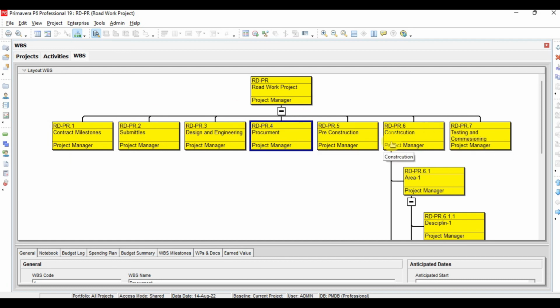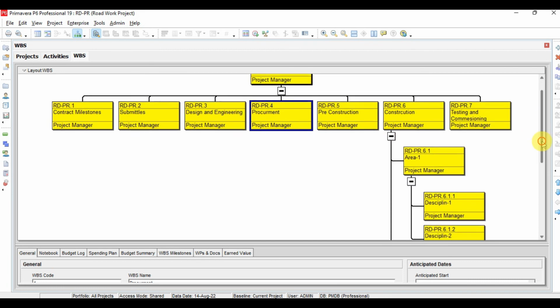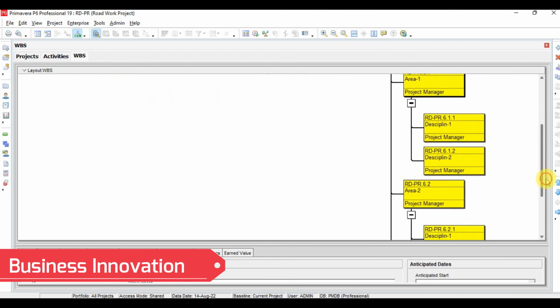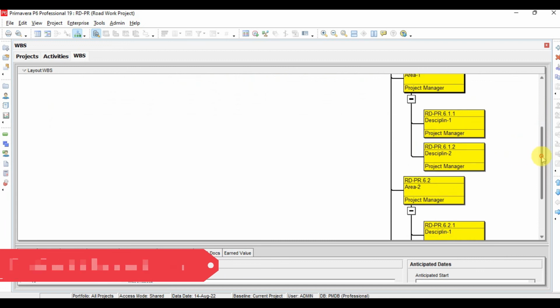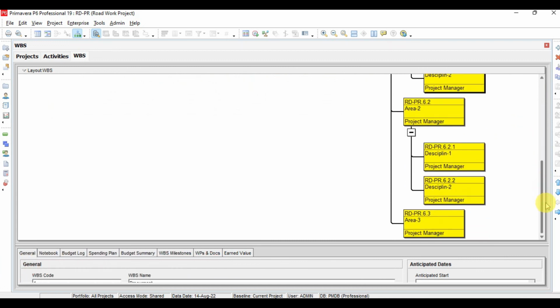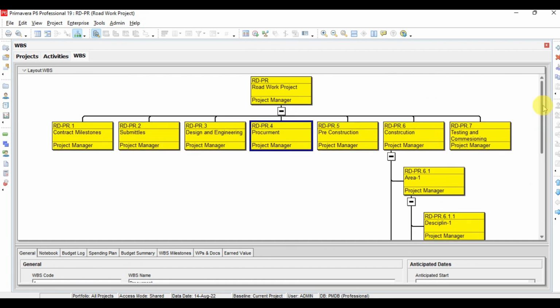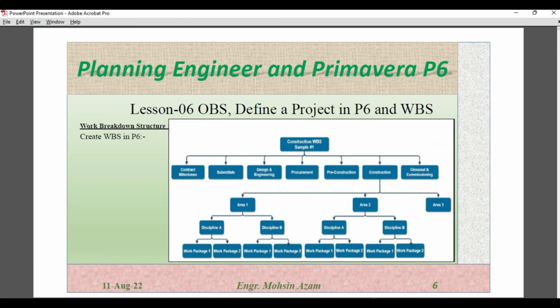This is in level 2, and further in level 3 we have area 1, and in area 1 further we have discipline 1, discipline 2, and similarly area 2, and in area 2 we have discipline 1 and discipline 2. In area 3 we don't have any discipline. So this is actually the work breakdown structure for our project. So like this we can create the work breakdown structure.